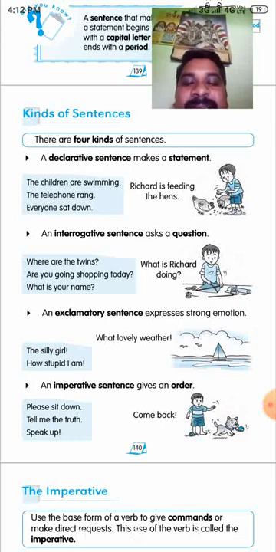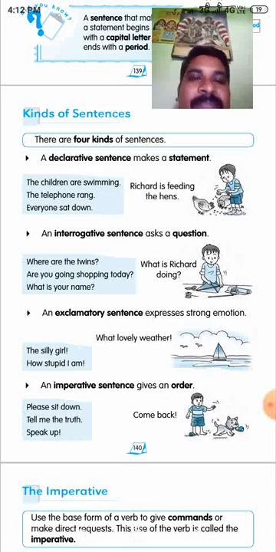See this sentence. Please sit down. This is a request. Tell me the truth. This may be a request, an order, or advice. You can take it as any of these, according to the situation. Then, speak up. This is an order. Then, come back. This is a command.